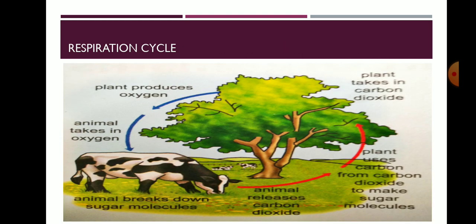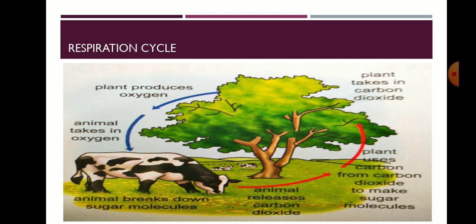Now students, let us see the diagram. This diagram represents the respiration cycle. Respiration cycle means the plants and the animals both are related with each other. Like we are dependent on the plants, and the plants are dependent on us, directly or indirectly. How? Let us find out.